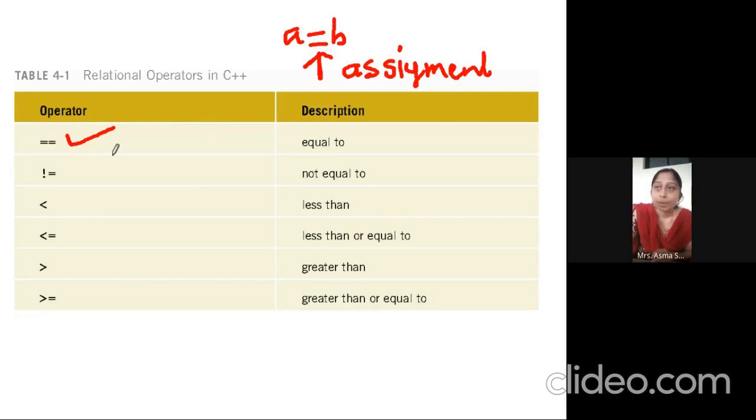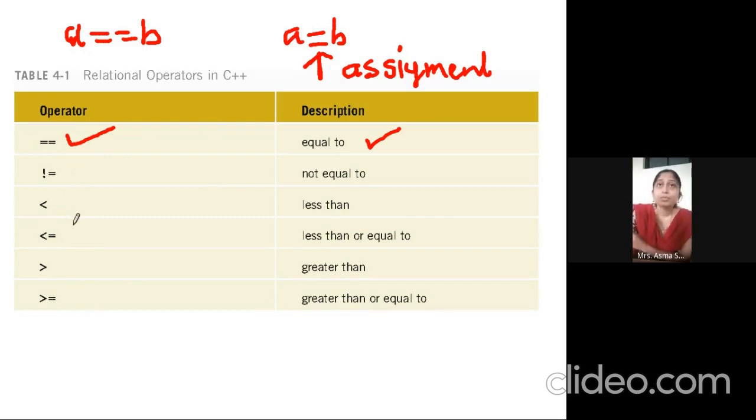So double equal to represents checking the condition, both are equal. Like this, a == b. What exactly does it mean? I am checking whether a and b are the same or not. Not equal to: so a and b are not equal. And it is true or false. If it is not equal, it returns true, else it returns false. These, I think you already know: less than or equal to, greater than or equal to.